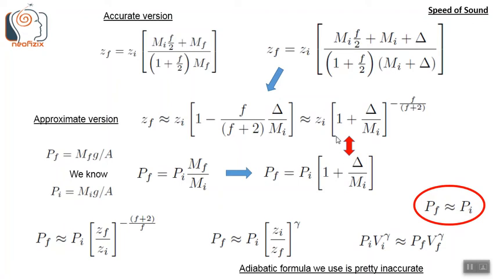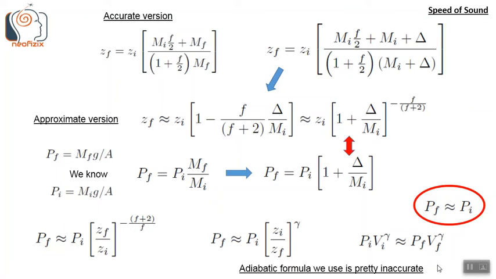So this term inside the square bracket, 1 plus del by mi, is the same term that appears in the volume or the height equation, zf equals zi, this term. So using the z equation, we'll eliminate this 1 plus del by mi. So basically we get pf equals pi into zi by zf power gamma, where gamma is the ratio of the specific heats, which is equal to f plus 2 by f, where f is the degrees of freedom.